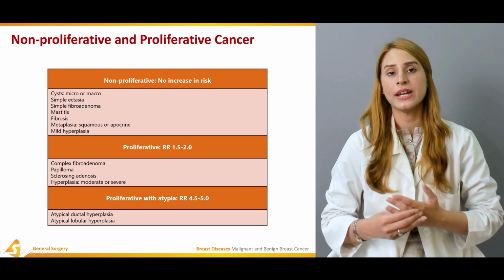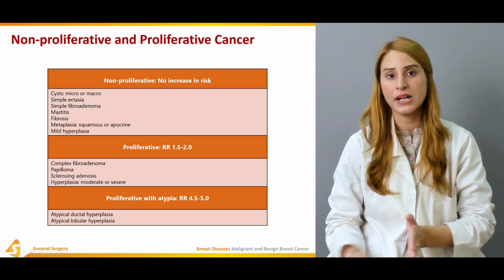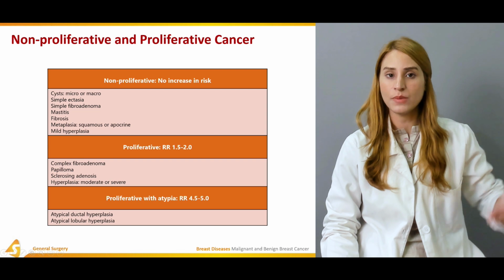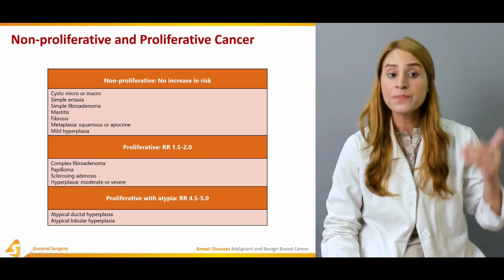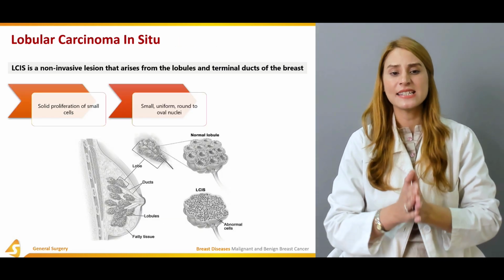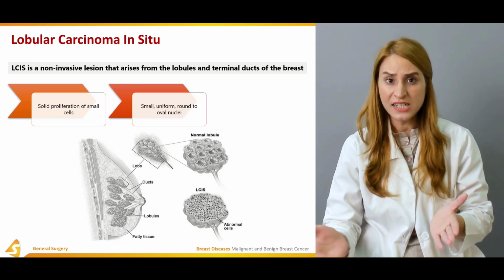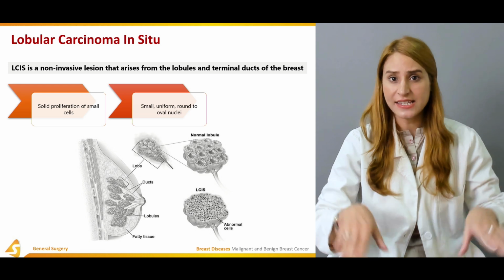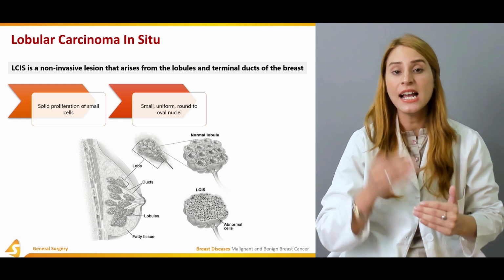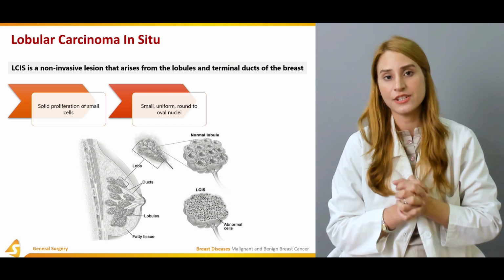Now we're going towards the malignant diseases, which are lobular carcinoma in situ, ductal carcinoma in situ, and invasive cancers, which include invasive lobular carcinoma and invasive ductal carcinoma. So what is actually a lobular carcinoma in situ? In situ means that it is arising from lobules in terminal ducts, and it stays there. It doesn't cross, it doesn't invade, it doesn't penetrate that layer, and it is not extending into the surrounding tissue. That is a carcinoma in situ.